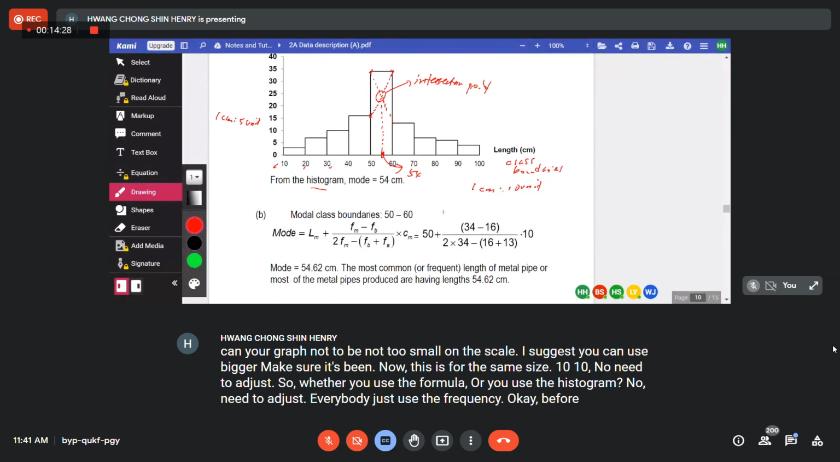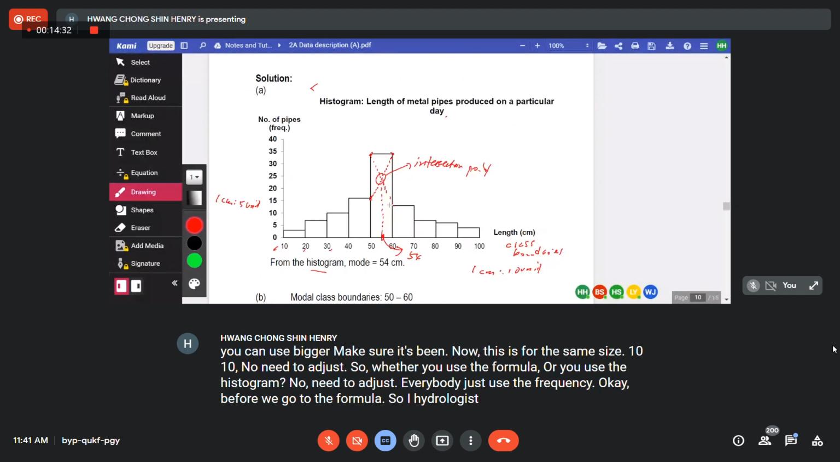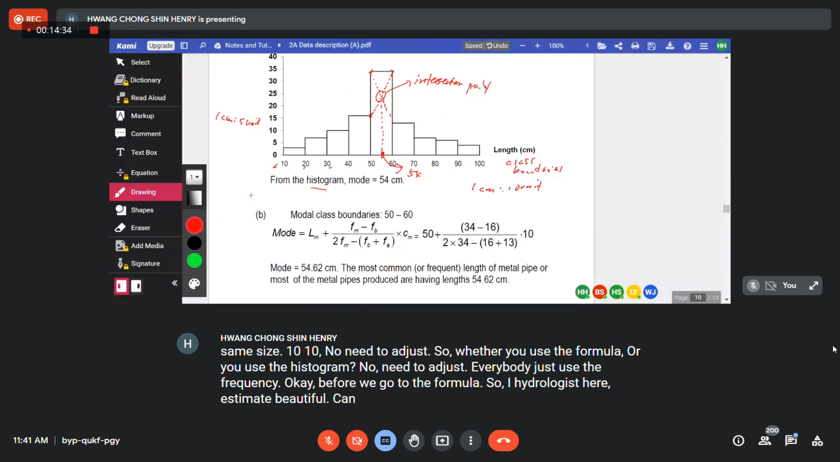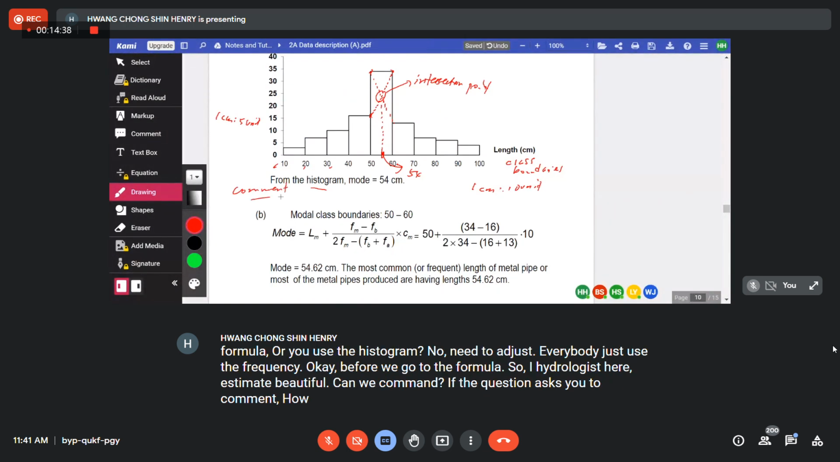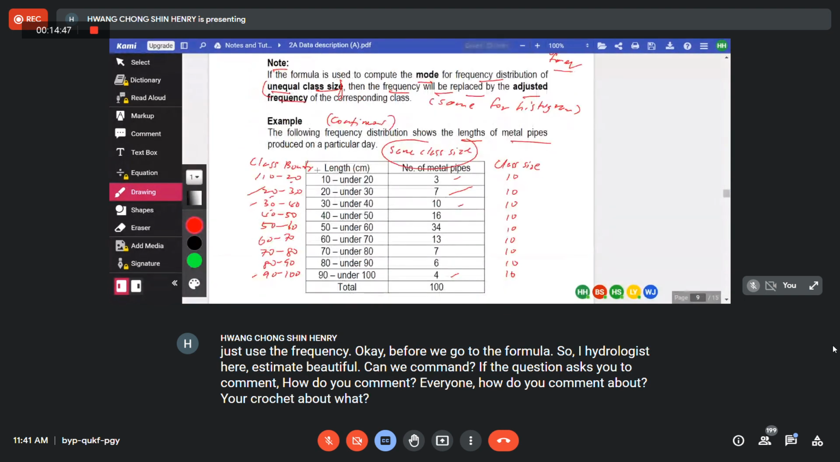Okay, before we go to the formula, I drew the histogram already, estimate 54. Can we comment? If the question asks you to comment, how do you comment the mode? Your question is about what? Length of metal pipes, right? So how do you comment?